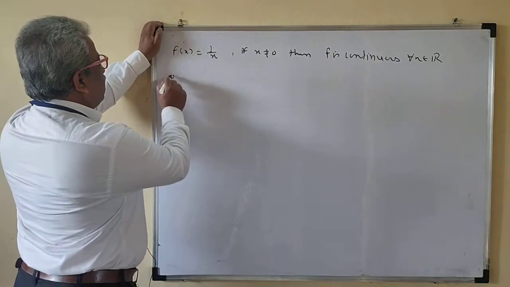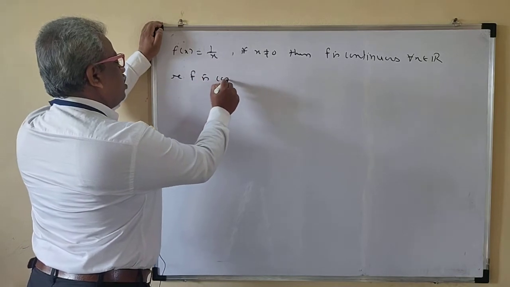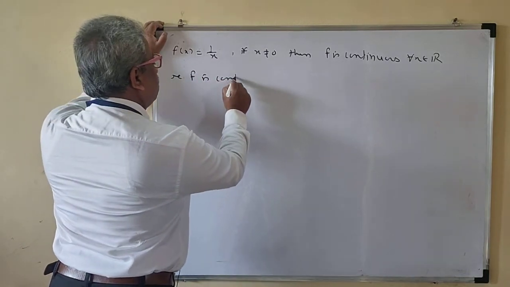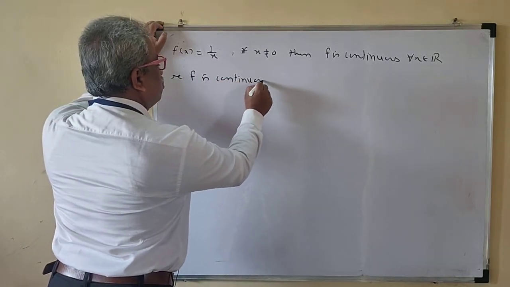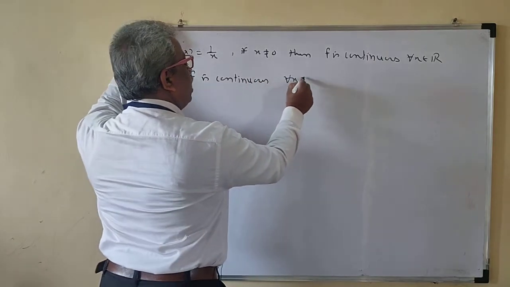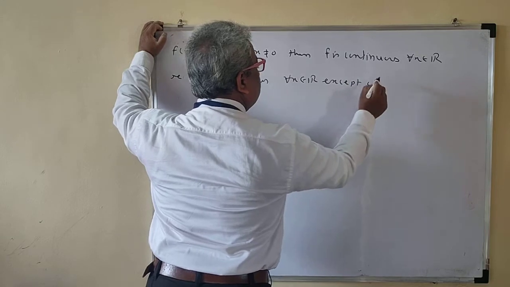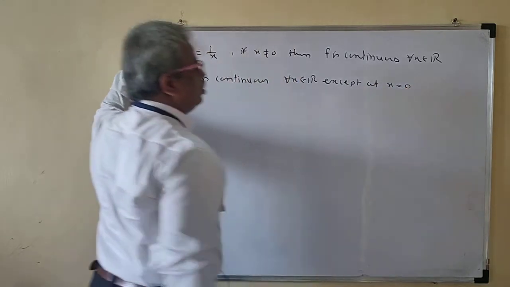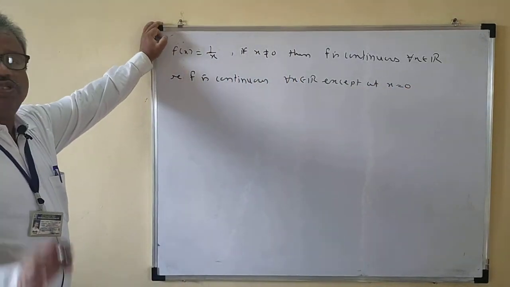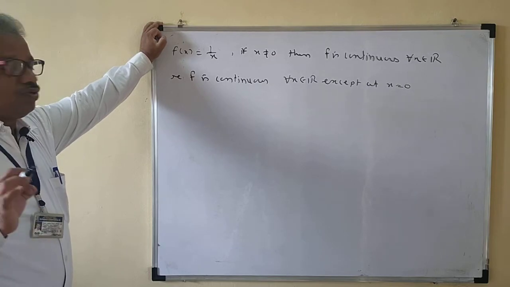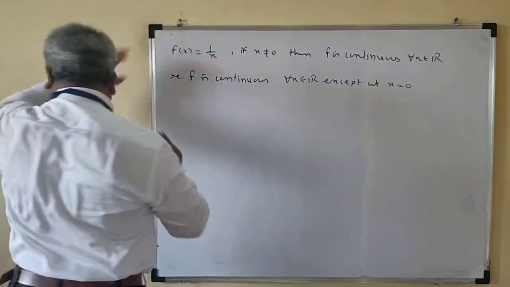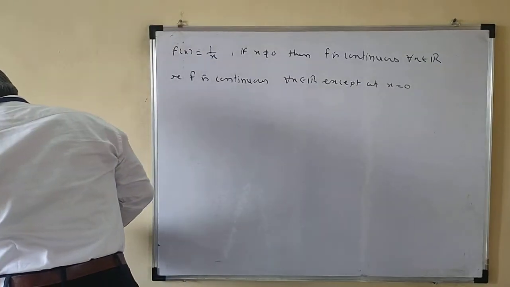So f is continuous for all x belong to R except at x is equal to 0. That means 0 is the discontinuity of the function.